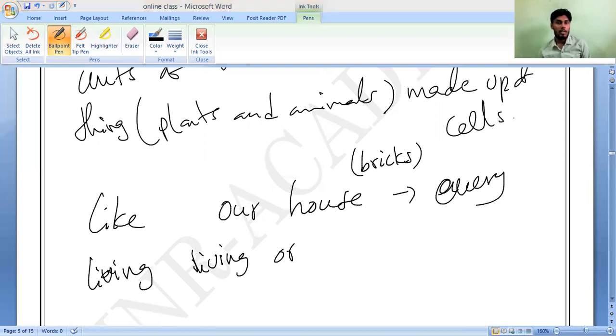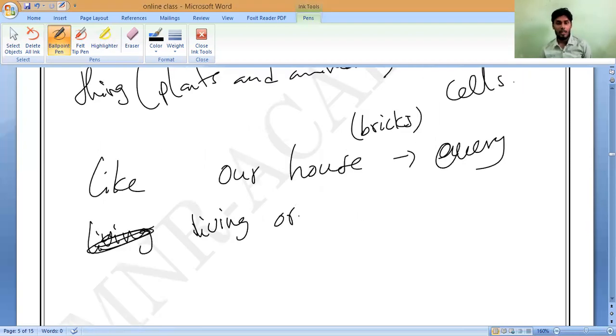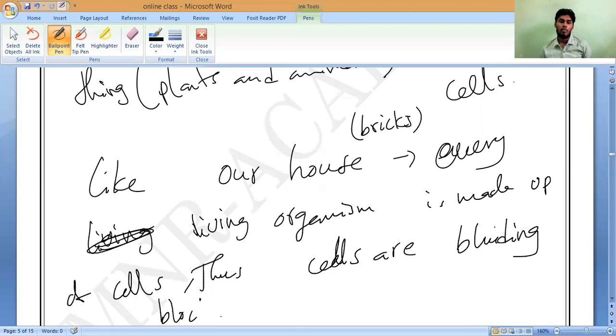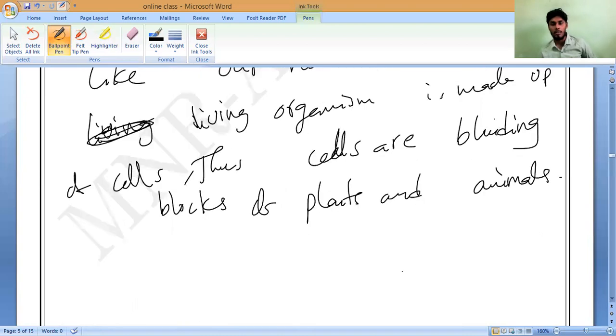Like our house is made up of bricks, in the same way every living organism is made up of cells. Thus, cells are the building blocks of life, the building blocks of plants and animals. Do you understand?